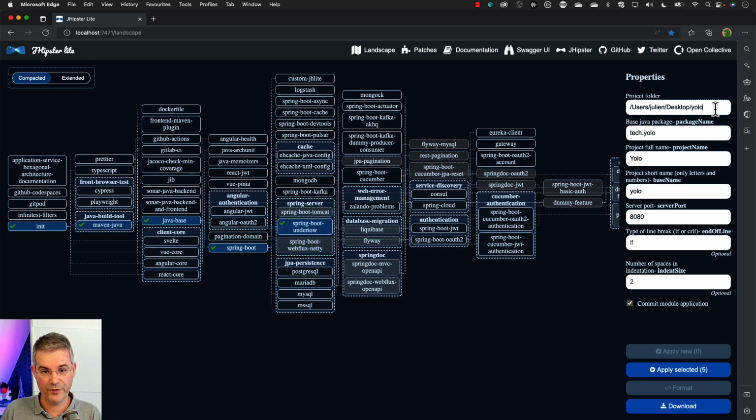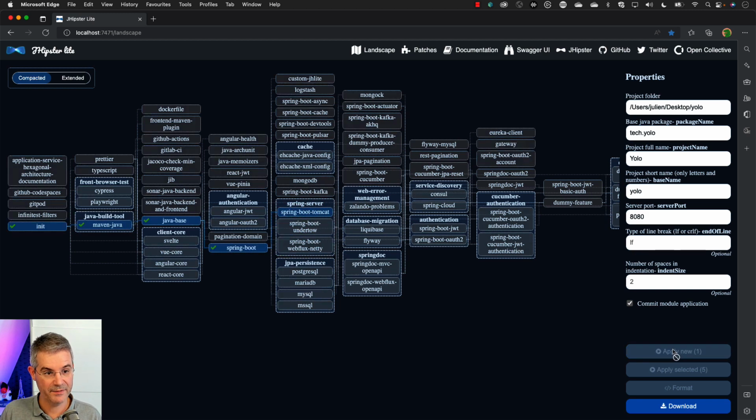In fact, if I refresh my app here, you can see now that the green tick, so what has been applied, is still on those modules, but not on Undertow anymore. Undertow is selected, but it doesn't have the green tick. It hasn't been applied. The UI shows that we removed that commit and that we are back to that previous state. Now I can choose Tomcat instead.